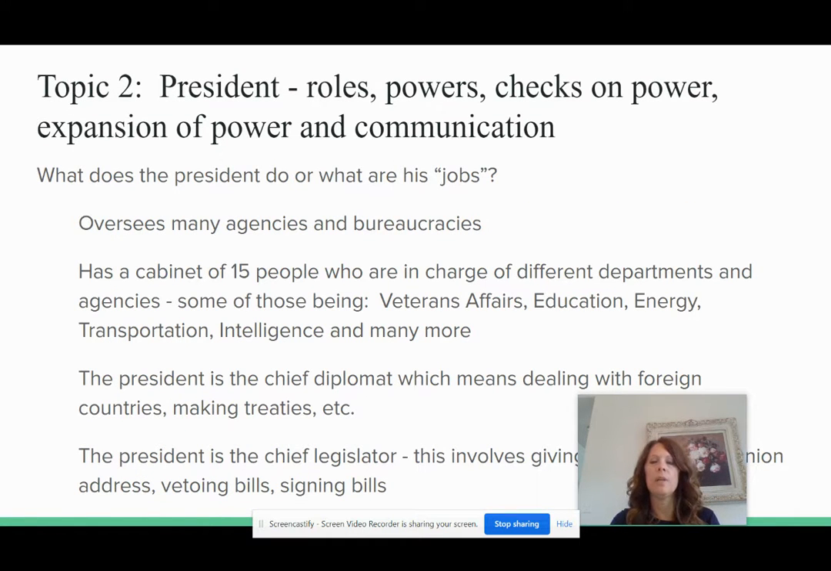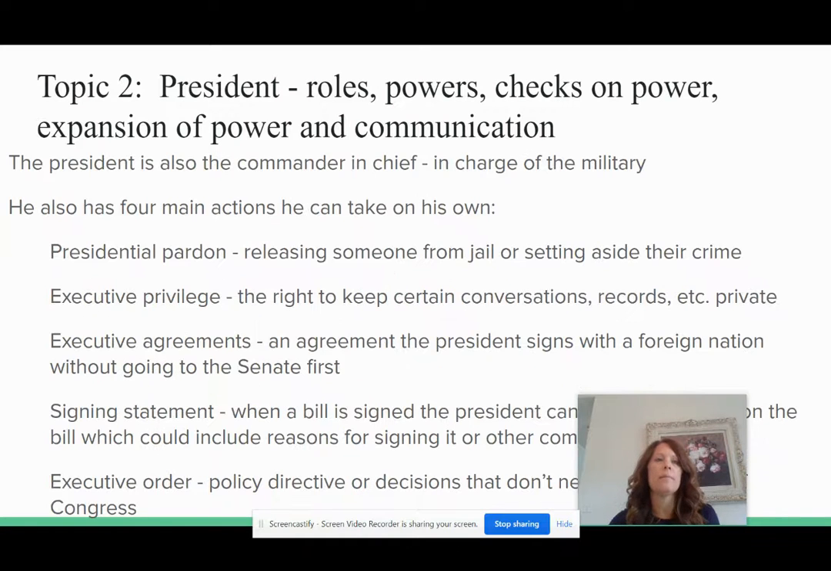What does the president do? What are his jobs? Well, he does a lot of overseeing of agencies and bureaucracies. He has a cabinet of 15 people who are in charge of all kinds of departments. There are some examples there you can see. He's the chief diplomat, which means he has to deal with foreign countries and make treaties. And he's also the chief legislator. So he vetoes bills, he signs bills, he does the State of the Union address, things like that.